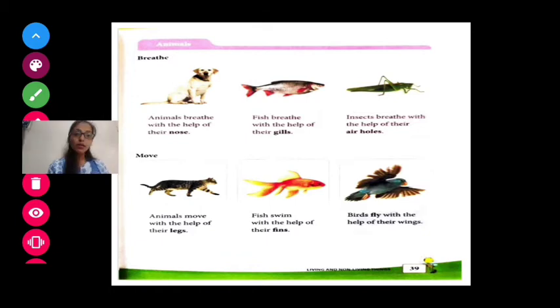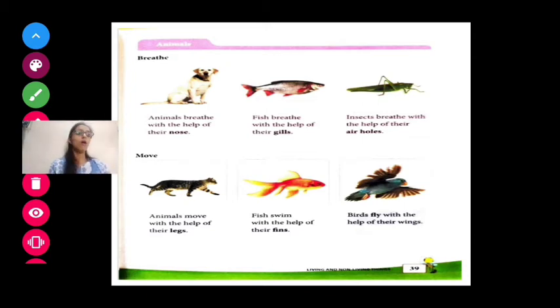Okay, animals move with the help of their legs. Animals like dog, cat, camel, horse, giraffe, buffalo, bull, ox, they all move with the help of legs. So all of these have four legs.